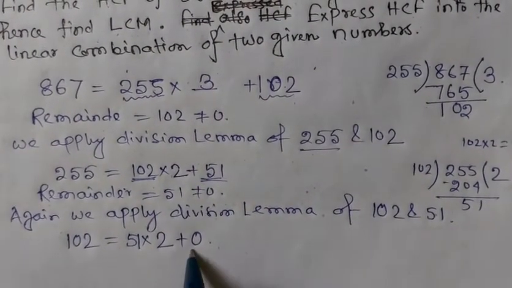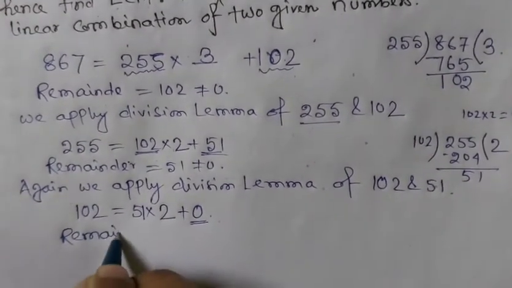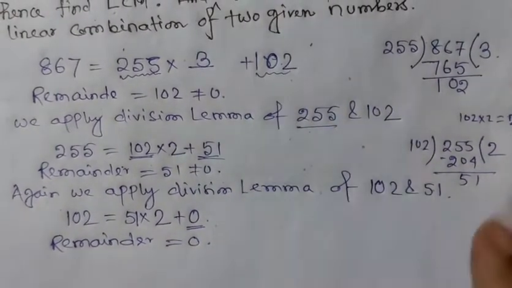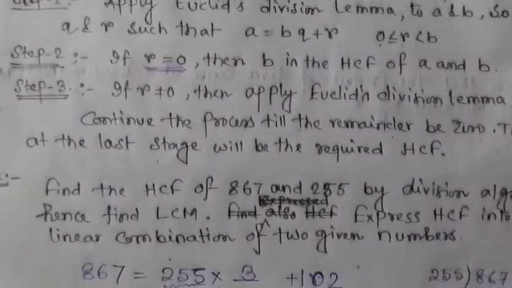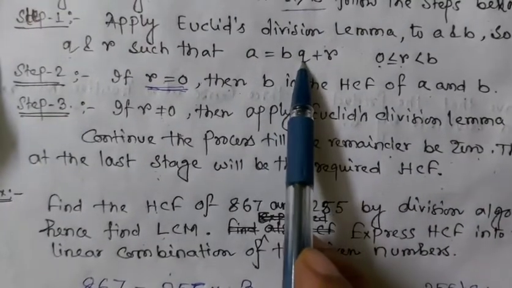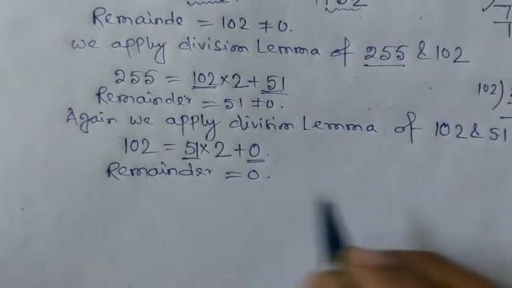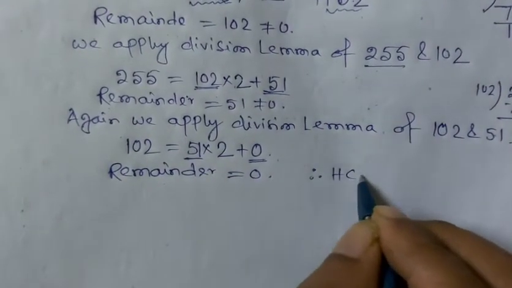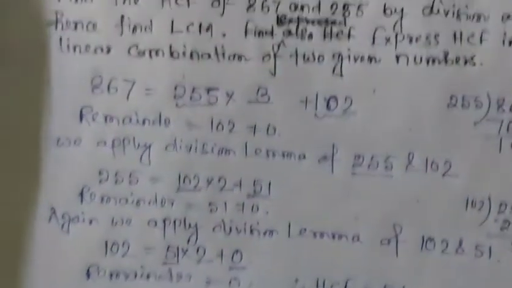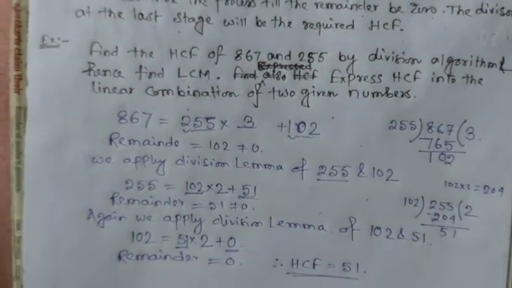In the third one we can say that the remainder is 0. Remainder 0 means, by using the division algorithm, that B is the HCF of A and B. So in this case the remainder is equal to 0, which means the HCF is 51. So the first answer is: the HCF of these two numbers is 51.